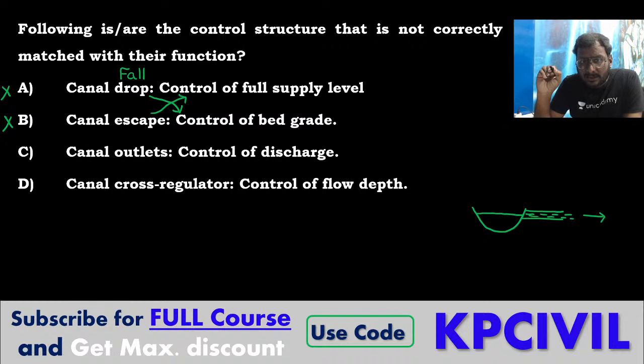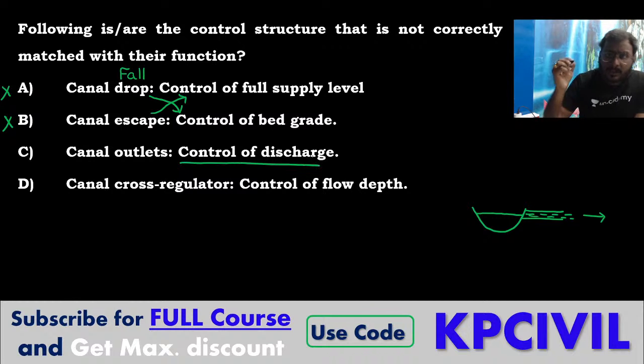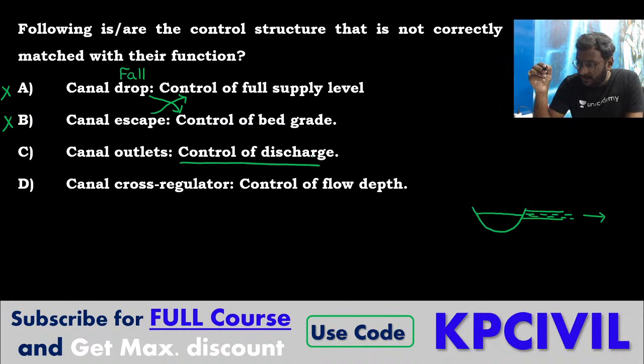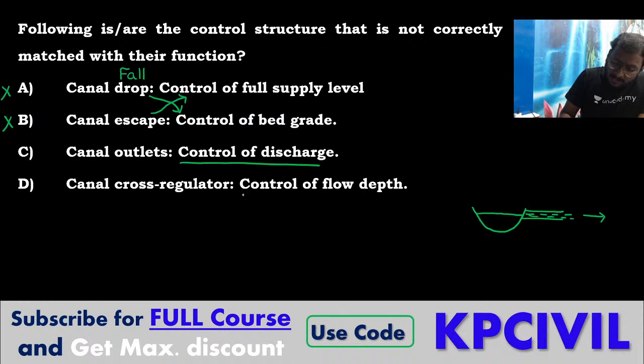Yes, canal outlet is required for control of discharge. Canal cross-regulator, control of flow depth. So the answer is A and B, because they are asking which are not correctly matched.